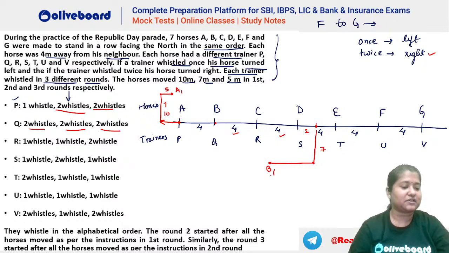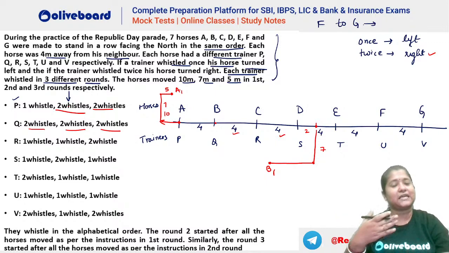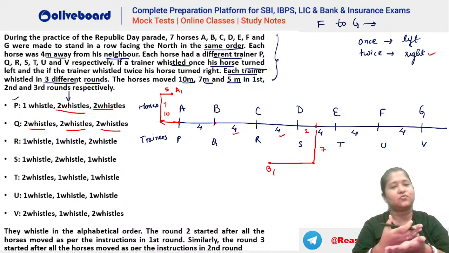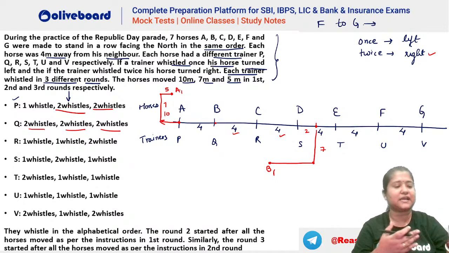Ma'am, it was mentioned that after every horse first round completed, then we have to go for round 2. That is okay, Shravani. You do it in this manner: A's first round, B's first round, C's first round, or you do the complete thing. It does not matter, because one horse's movement is independent of another horse's movement. Let's say you do A's first round 10 meters here, B's first round 10 meters towards this side. That is okay, but you can see that A's second movement is independent of B's second movement.